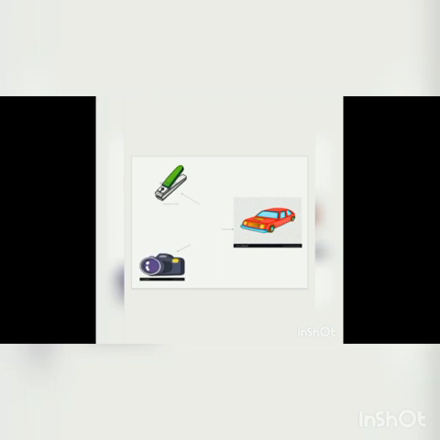So what is this, my dear? Here we have three pictures, right? What are they? First one is a nail cutter. And then the second one is a car. Third one is a camera. These are also called non-electrical machines. They don't need electrical power. It is just an example of a non-electrical machine. Touch the nail cutter, touch the car, touch the camera.